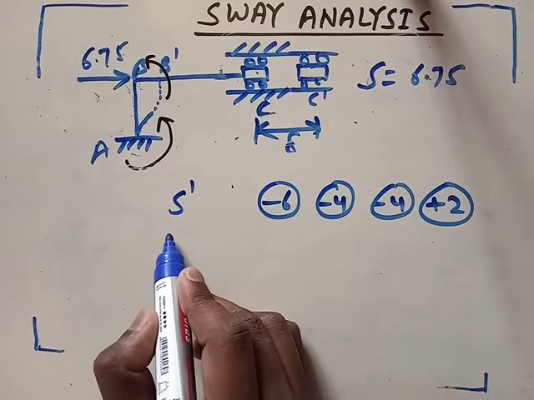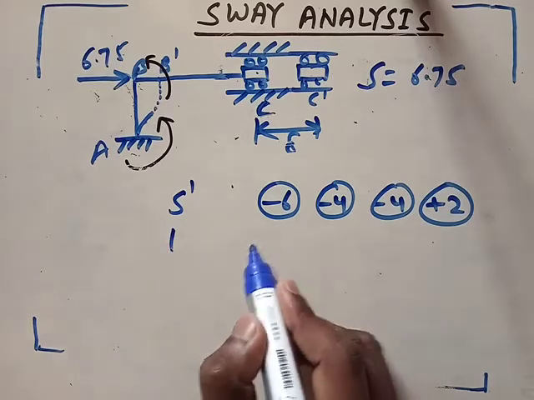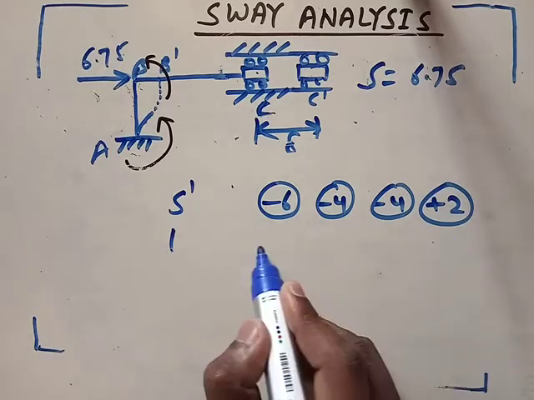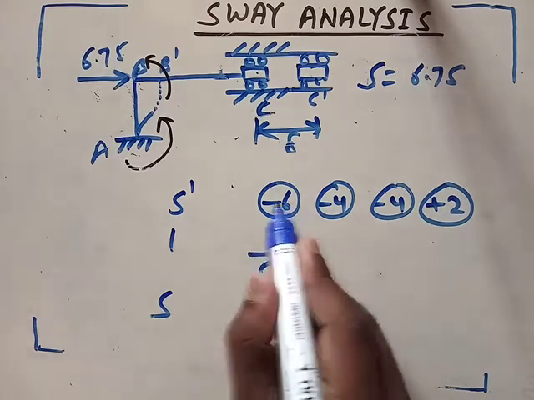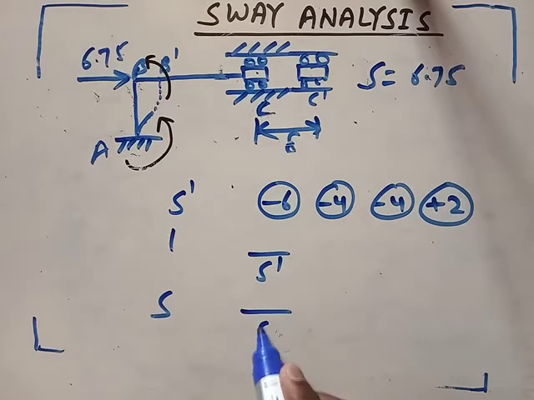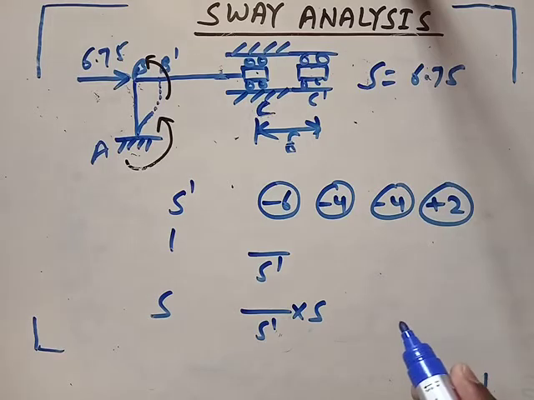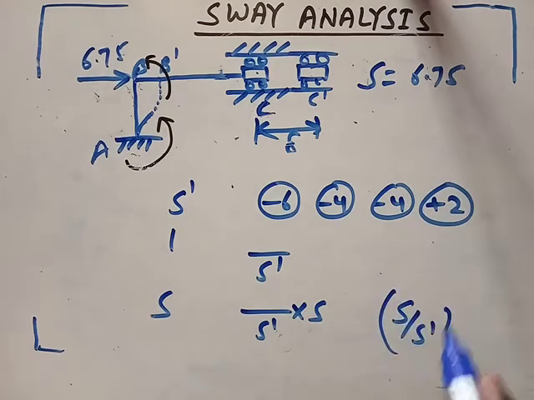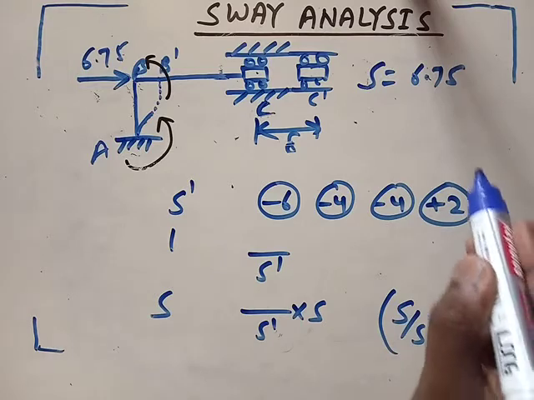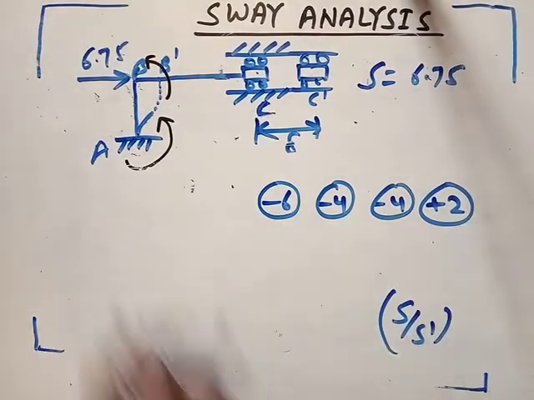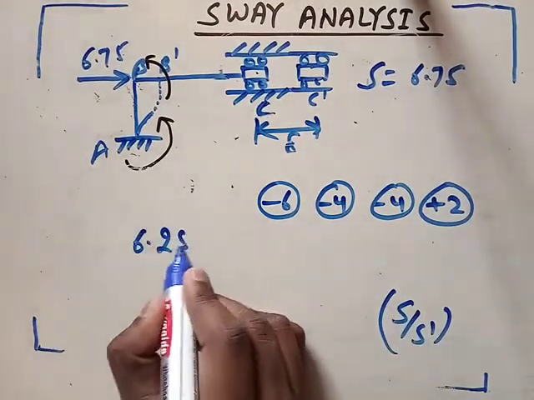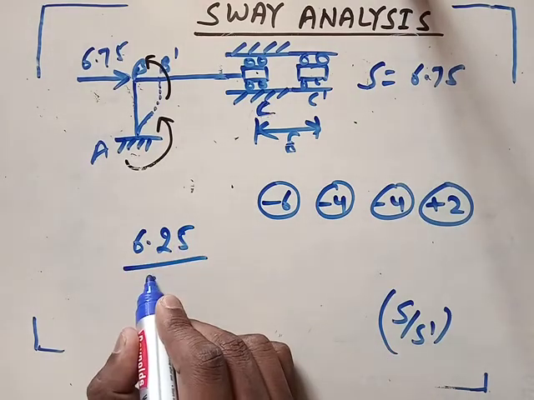So due to S dash force, this will become this value, and due to S force this will become this value upon S dash into S. So what we have to do is find the factor S upon S dash, and multiply this factor with all these values. Remember, S was 6.25, and S dash is 2.5.